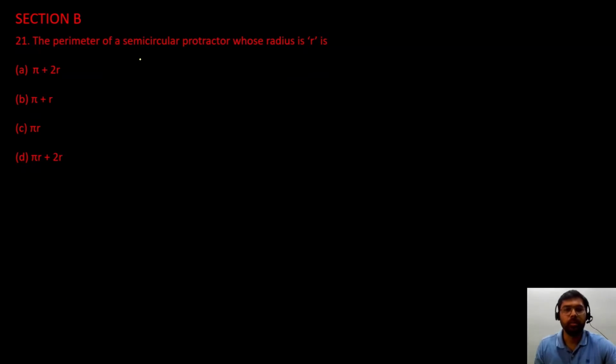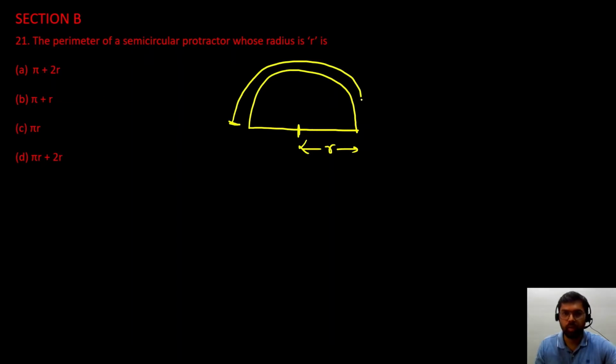Next question, perimeter of a semicircular protector whose radius is r. So let us consider a semicircular protector. This will be our semicircle. Radius कितना दिया है, small r. Okay, we have to find the perimeter. So we know the perimeter of a circle. What is the perimeter of a circle? 2 pi r. So semicircle का perimeter कितना हो जाएगा? This whole will be the perimeter of the semicircle. तो इसकी वैल्यू कितनी होगी? pi r. और ये कितना होता है? r plus r, 2r. ठीक है, तो whole semicircular protector का perimeter कितना होगा? pi r plus 2r. Got it? Option D, very easy.